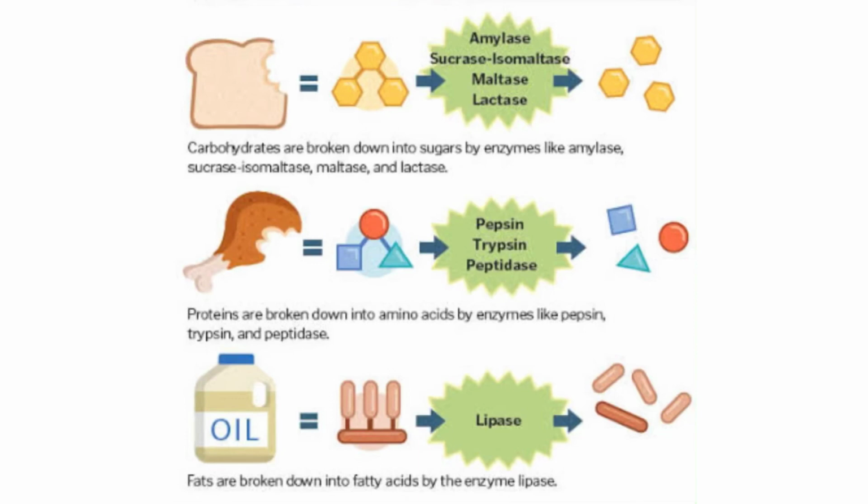Here the functions of the enzymes are given more precisely. Carbohydrates are broken down into sugar by the enzyme called amylase. Proteins are broken down into amino acids by enzymes like pepsin and trypsin. Fats are broken down into fatty acids by the enzyme called lipase. So students, this was the process of digestion in human beings. It is a very important topic, many times asked in the examination. Go through it properly. We'll continue in the next topic with another life process.